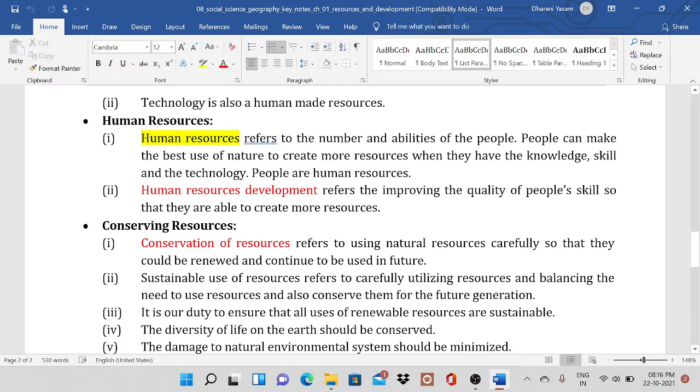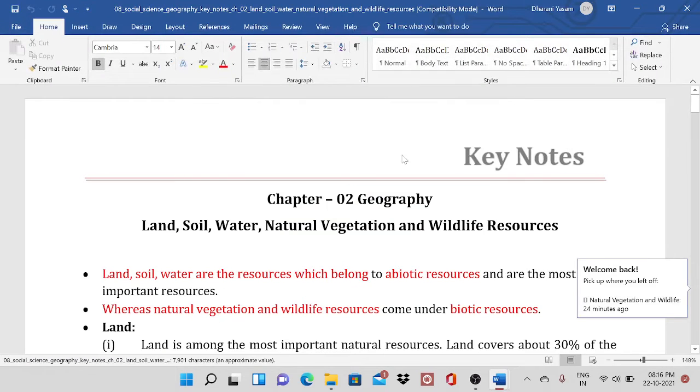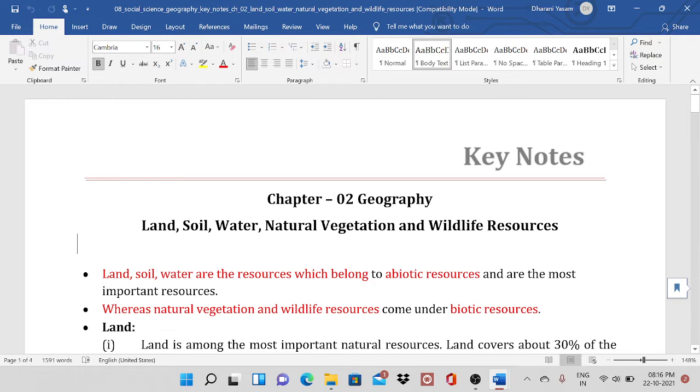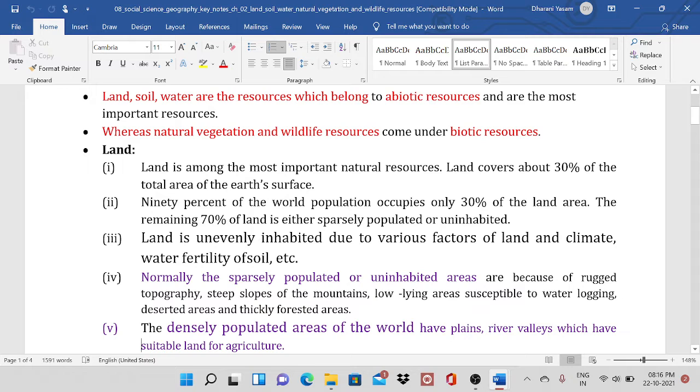This is the first unit in the 8th standard geography. Now I will go for the second unit. The second chapter is land, soil, water, natural vegetation and wildlife resources. Land, soil and water belong to abiotic resources and are the most important resources, whereas natural vegetation and wildlife resources come under the biotic resources.